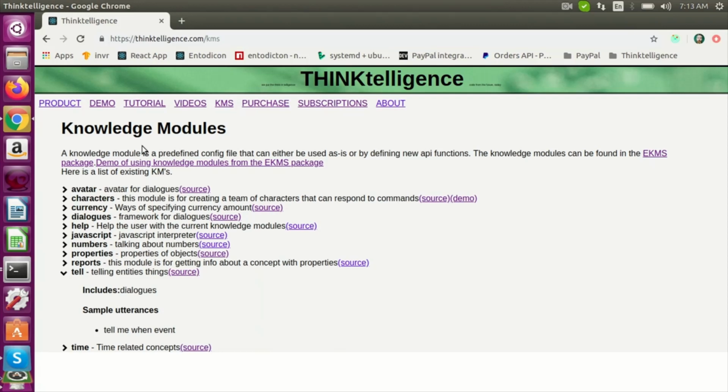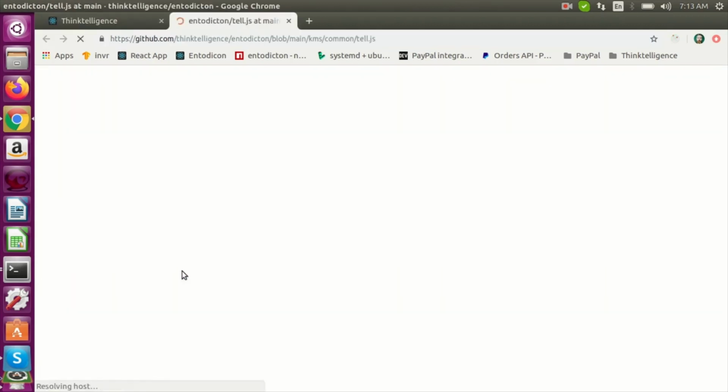I'm going to continue on with the Star Trek demo. So what we're going to do is use the tell knowledge module so that we can say something like, tell me when the phasers are armed, and then we'll say arm the phasers, and then the system will tell us that the phasers were armed. So we're going to use this knowledge module. Let's look at it.